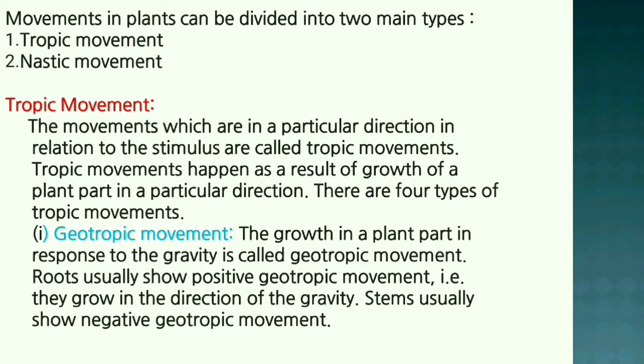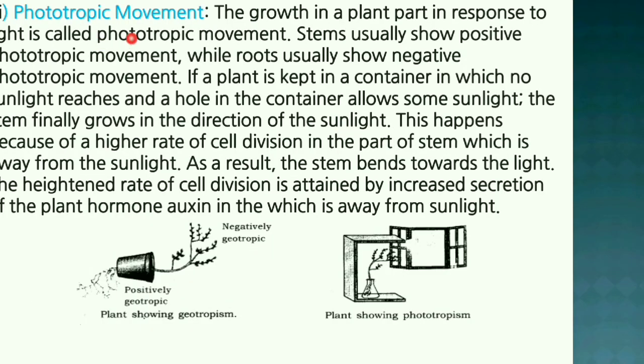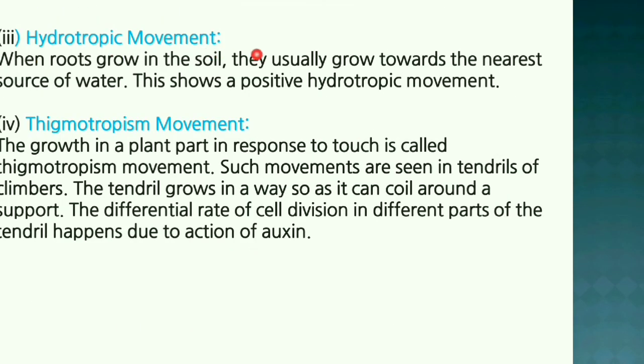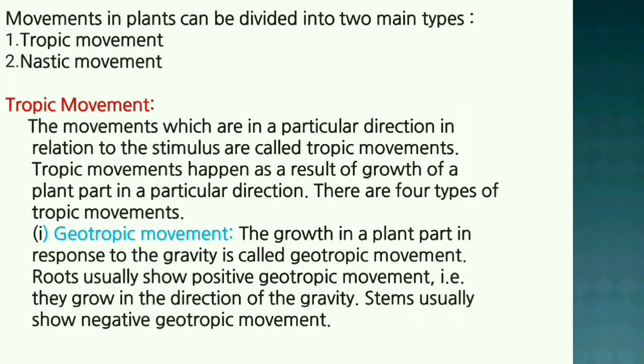Coming to tropic movement, the movements which are in a particular direction in relation to the stimulus are termed tropic movements. Tropic movements happen as a result of growth of a plant part in a particular direction. There are four types of tropic movement: geotropic movement, phototropic movement, hydrotropic movement, and thigmotropism movement. Now let's talk about each in detail.